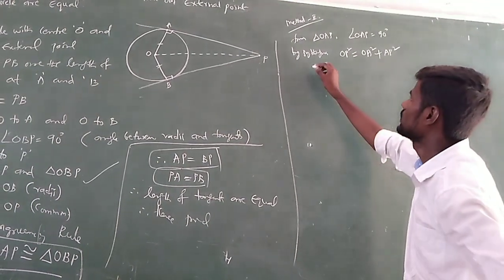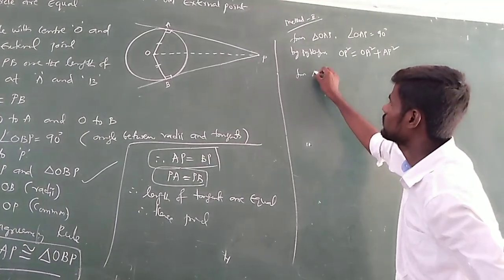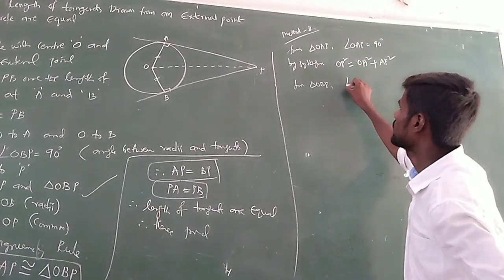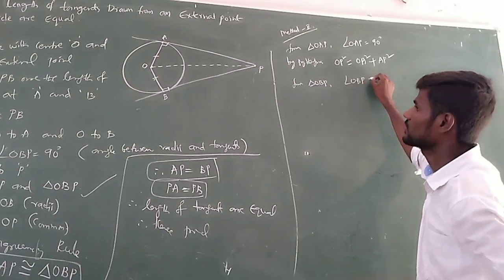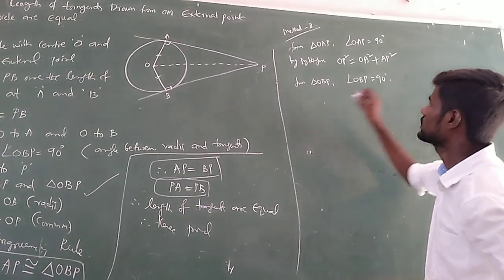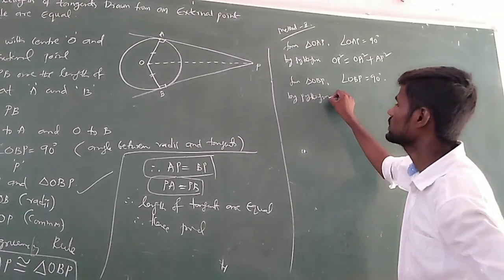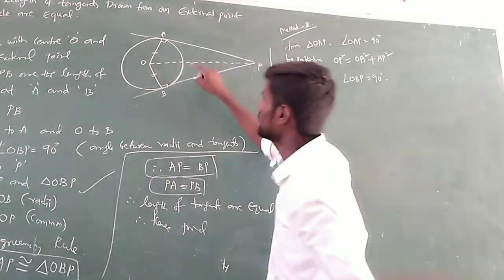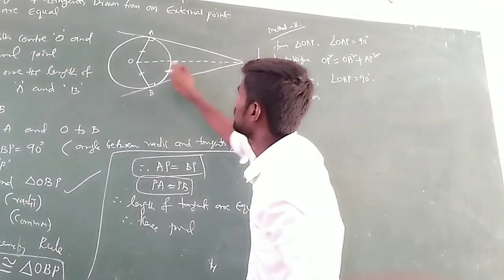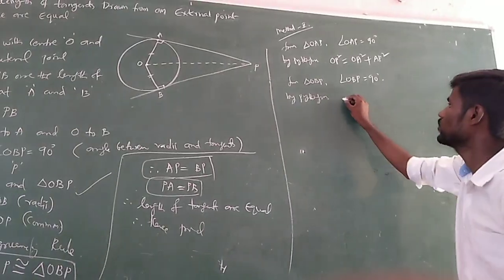Next, in the second triangle OBP, angle OBP is 90 degrees. Same, by the Pythagoras theorem. Again it is 90, so what is the hypotenuse here? OP again.